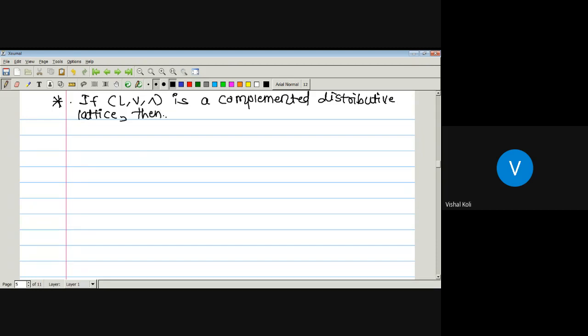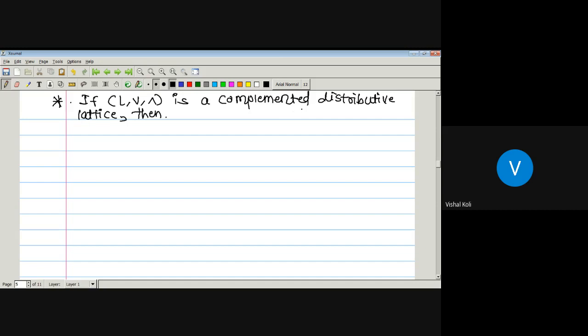Any lattice is said to be complemented if every element of the lattice has a complement, and the lattice is first bounded. If it is bounded and every element in that lattice has a complement, then we say that the lattice is a complemented lattice. Now here we have taken L as a complemented distributive lattice.